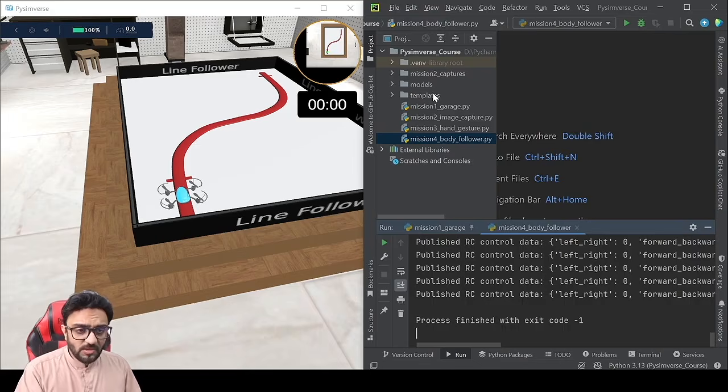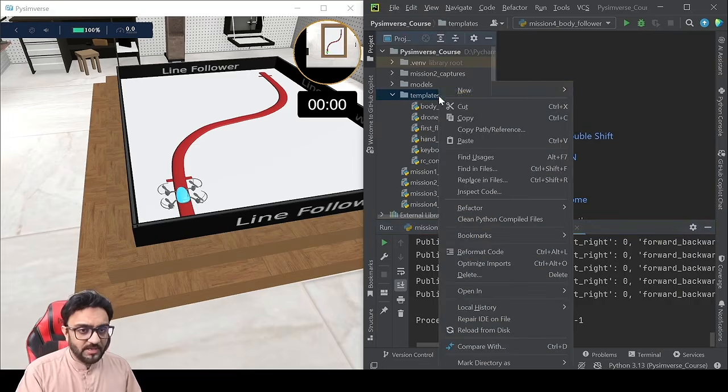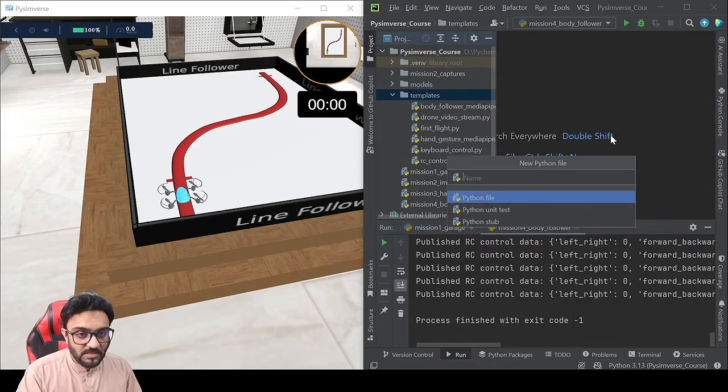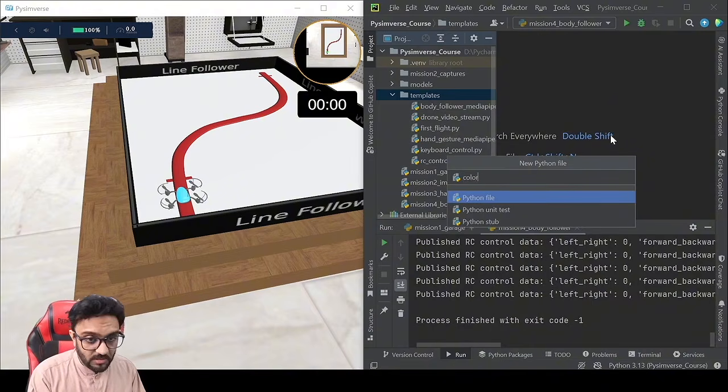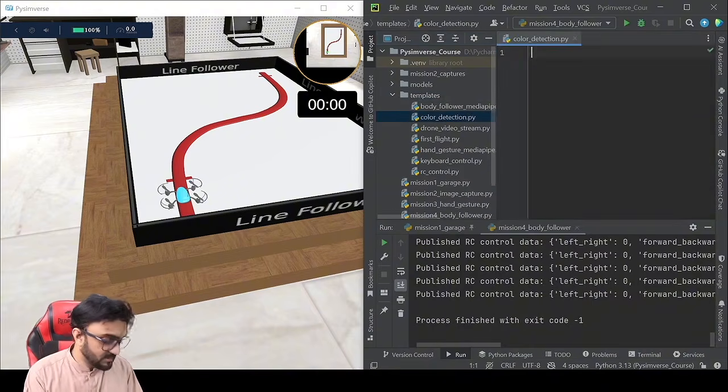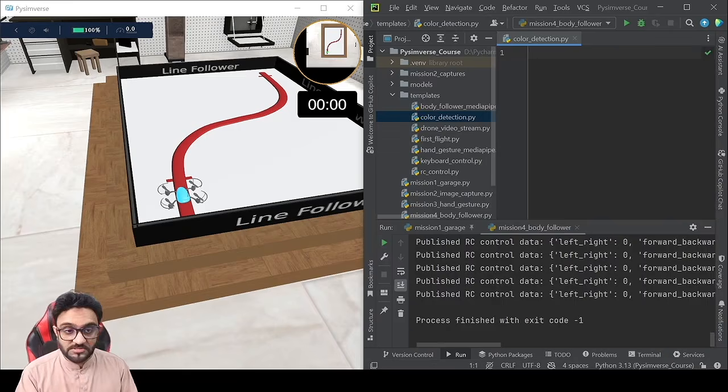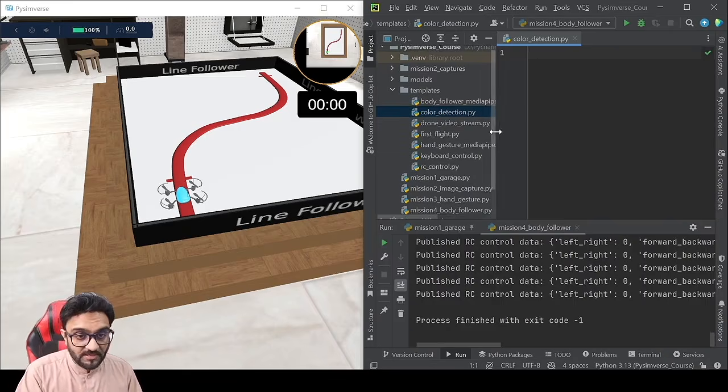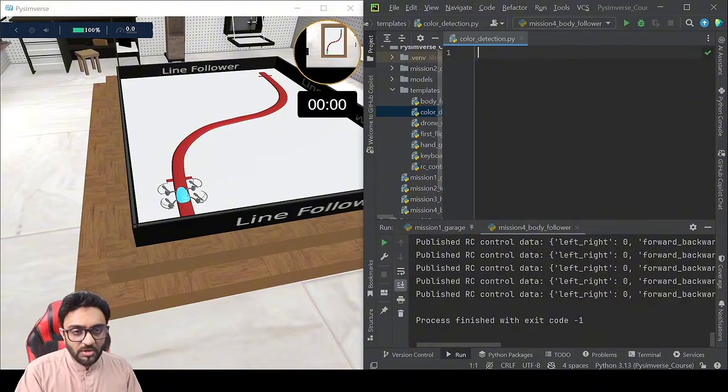As always, we are going to go to templates and create a new template, and we will call this color detection, because color detection is something we might use later on as well. So it's better to have a template for that so the AI can understand. In order to use color detection, we will use OpenCV.